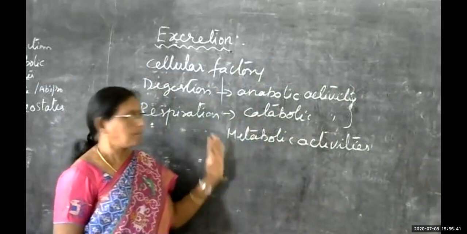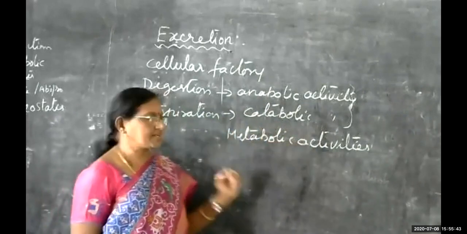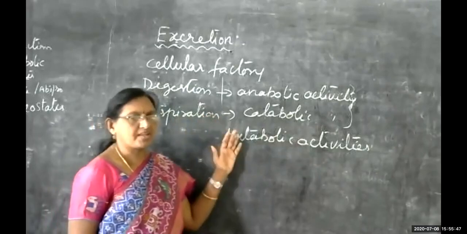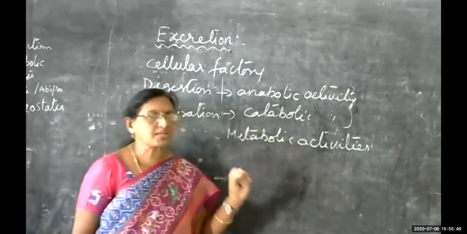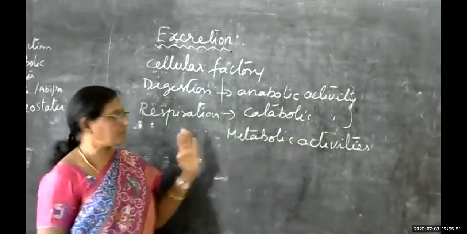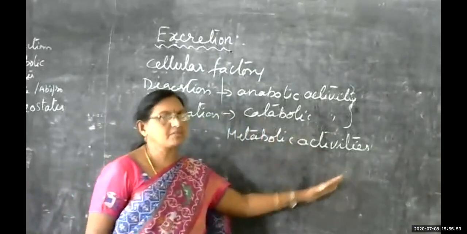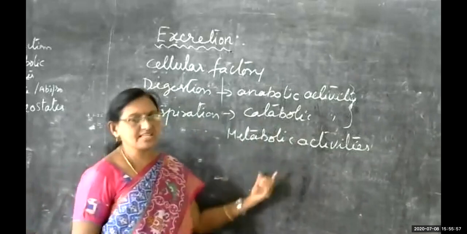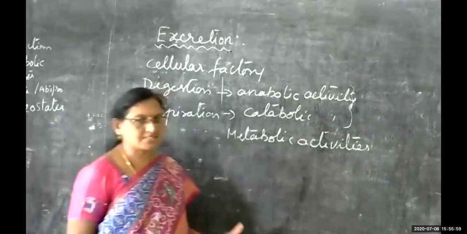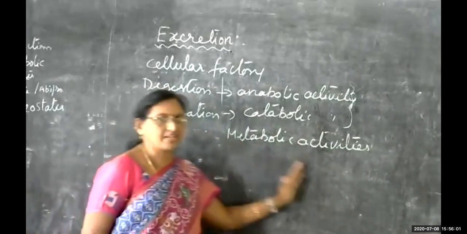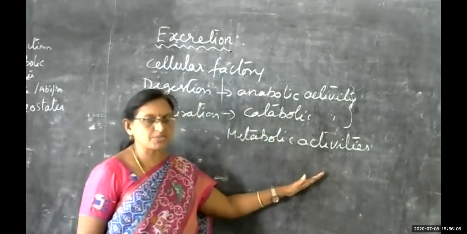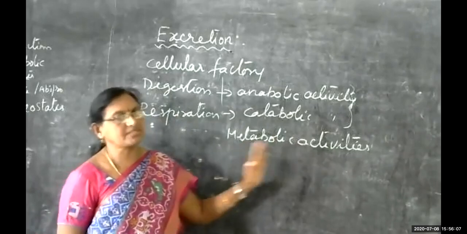Otherwise, by all these unwanted, unused particles, our body's biological activities will be totally destroyed. Sometimes these unwanted particles are converted to toxic substances, and those toxic substances lead to illness. They cause other diseases.